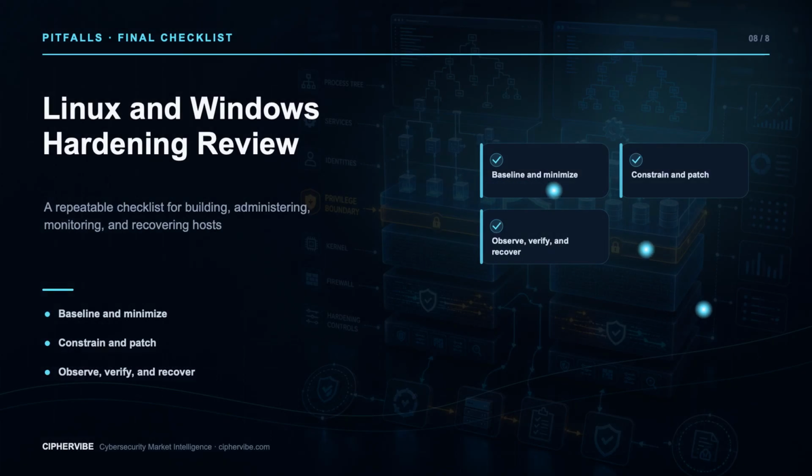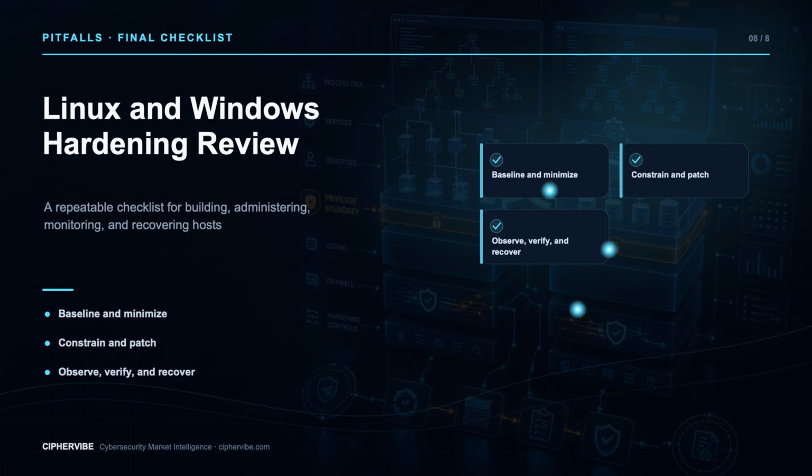Finish with the checklist. Define purpose, owner, sensitivity, exposure, availability, and recovery. Use a supported minimal image and a tested baseline. Inventory identities, packages, drivers, services, tasks, startup paths, listeners, firewall rules, secrets, and agents. Remove what is unnecessary. Separate normal work from administration. Use strong authentication, named accounts, least privilege, temporary elevation, protected service credentials, and monitored break glass access. Protect executables, configuration, registries, startup definitions, secrets, and logs.